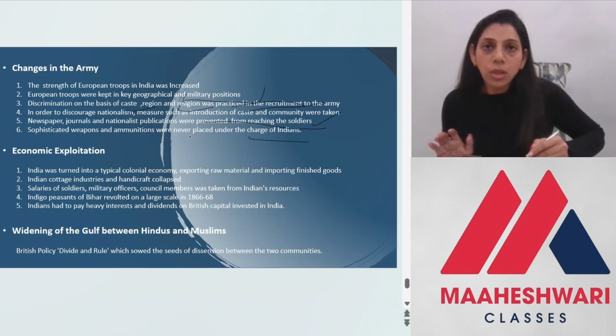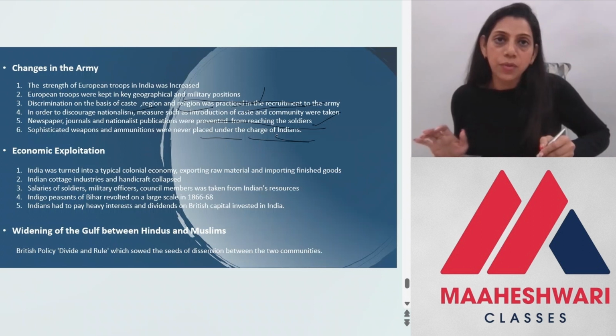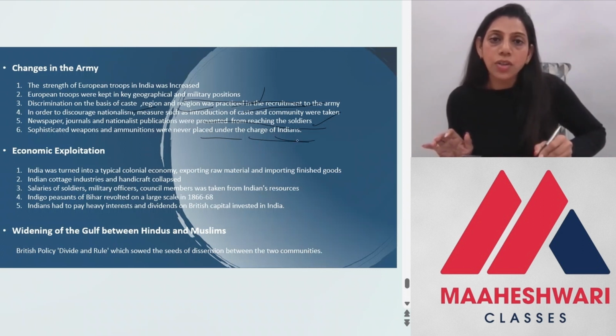And all the sophisticated weapons and ammunitions that were used or stored in the army, important places in the regiments, were kept away from the Indian soldiers, so that कि आगे कोई इस तरह का विद्रोह ना हो, वो ये weapons का इस्तेमाल ना कर पाए in a large group, so that all the sophisticated weapons and ammunitions were kept away from the charge of the Indians. So that was one major change that was made in the army.